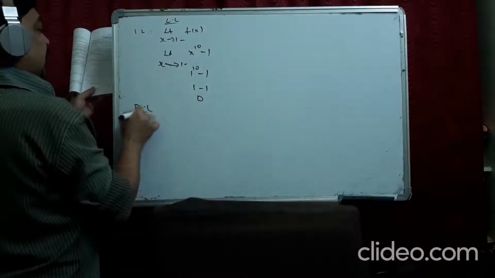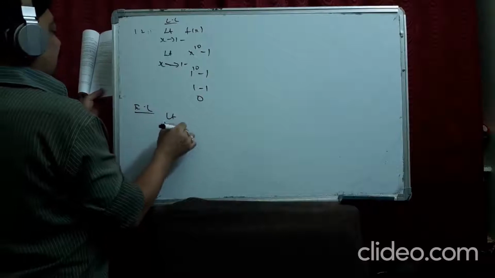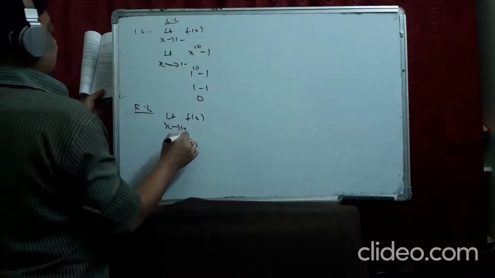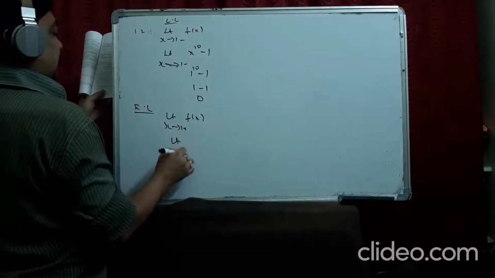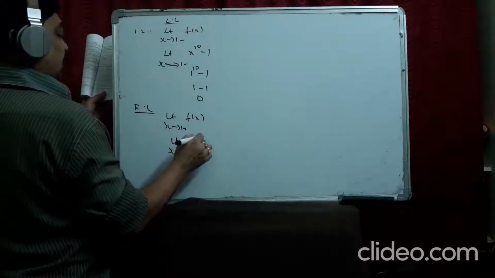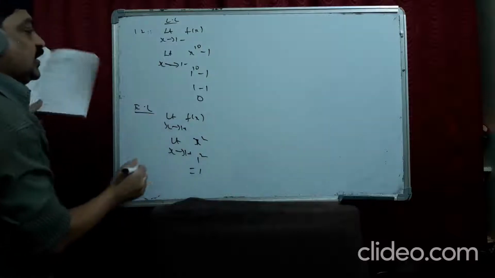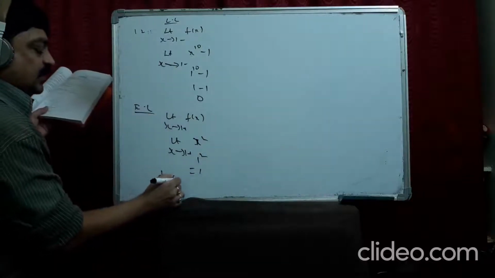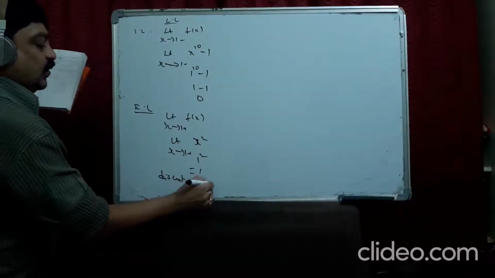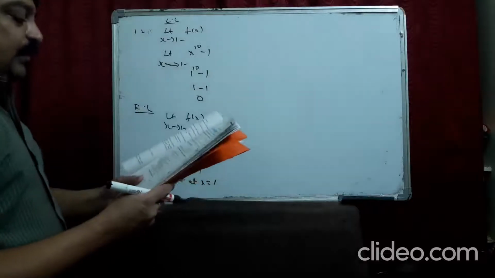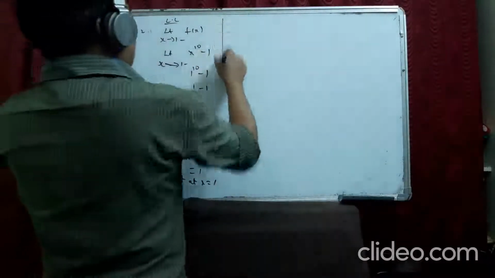Right limit, x tends to 1 plus f(x). So we take x square. So 1 square is 1. So it is discontinuous at 1. Discontinuous at x equal to 1. So what is the point of discontinuity? It is 1.